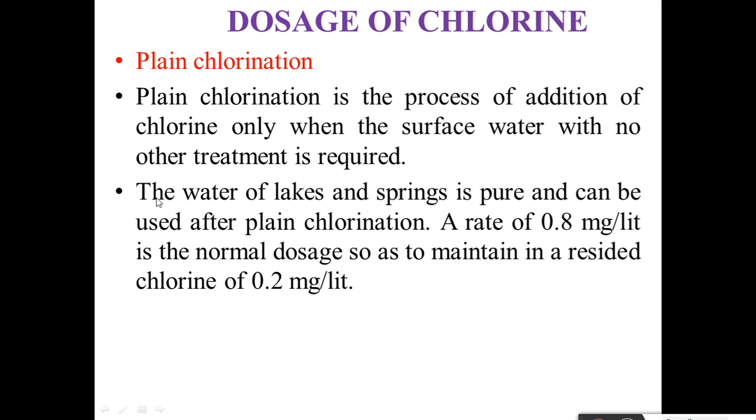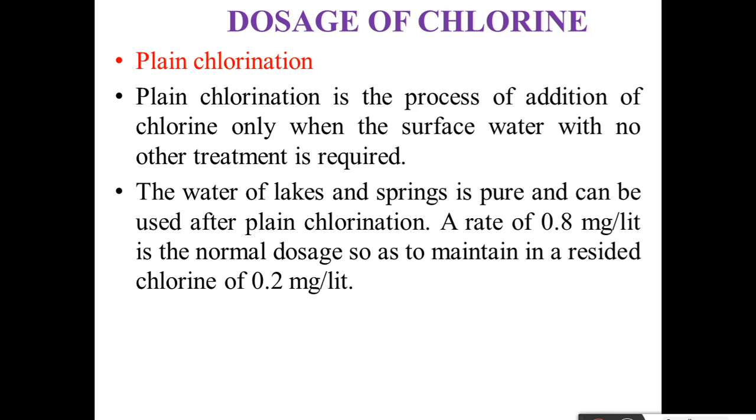The water of lakes and springs is pure and can be used after plain chlorination. A rate of 0.8 mg per liter is the normal dosage, so as to maintain a residual chlorine of 0.2 mg per liter.